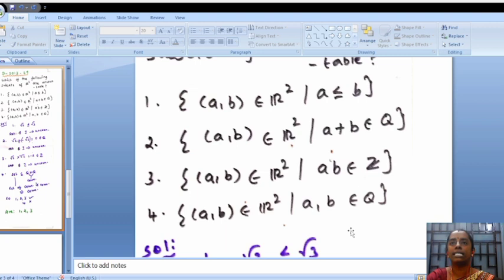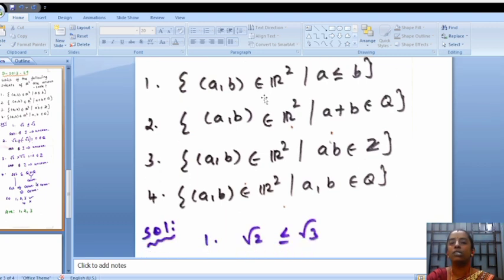Now we are going to consider each option. For the first option, we have to consider all (a, b) in R2 that satisfy the condition a is less than or equal to b. Here we consider irrational numbers. Suppose we consider root 2 and root 3. They satisfy the condition that root 2 is less than or equal to root 3. Therefore, the irrational numbers satisfy the condition given in set 1. We know that the set of all irrational numbers is uncountable. Therefore, the set given in option 1 is uncountable.